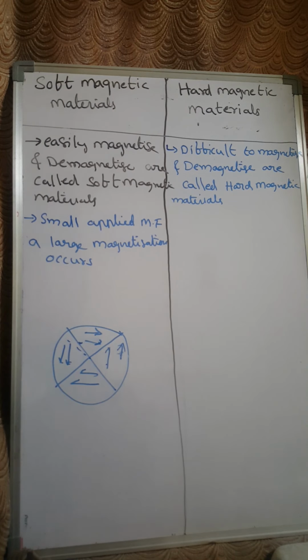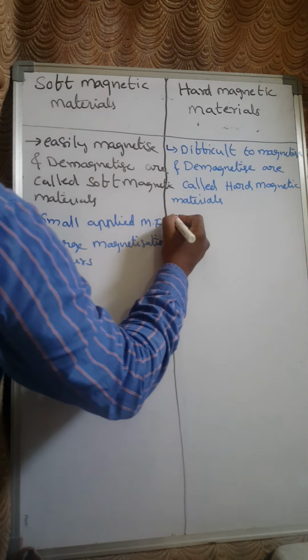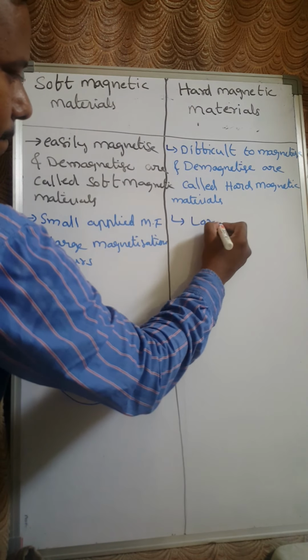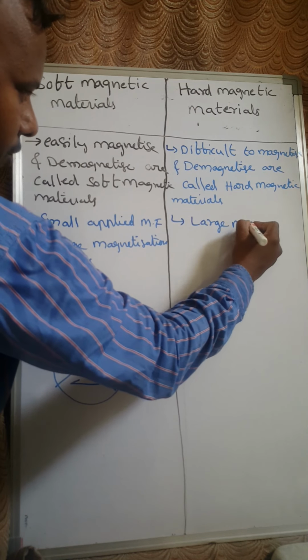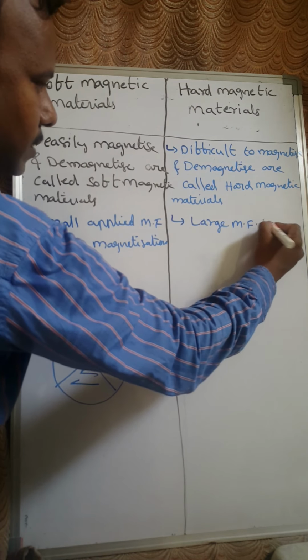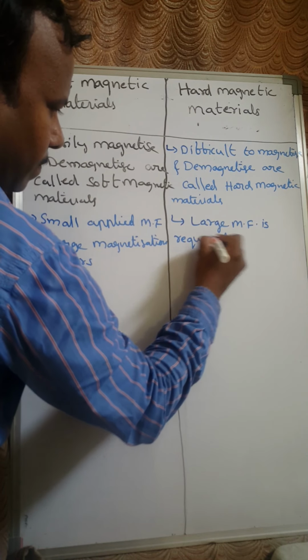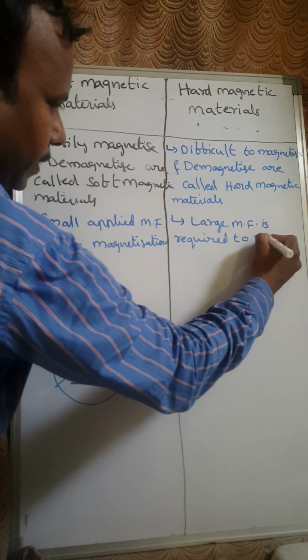Whereas for the hard magnetic materials, the movement of domain wall is very difficult. Due to the presence of impurities, dopants or lattice defects, a large magnetic field is required to magnetize a material.